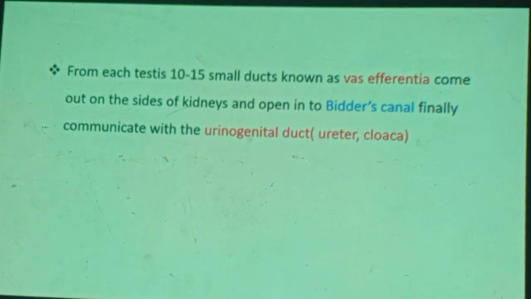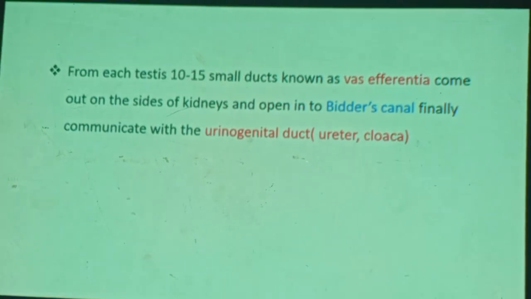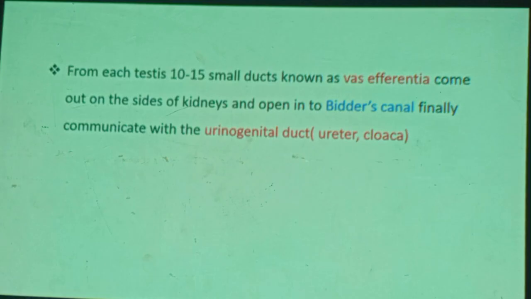Then from each testis, 10 to 15 small ducts known as vasa efferentia come out on the sides of the kidney and open into Bidder's canal. Imagine, the testis produces sperm, and from each testis, 10 to 15 small ducts come together and join Bidder's canal and finally communicate with the urogenital duct.